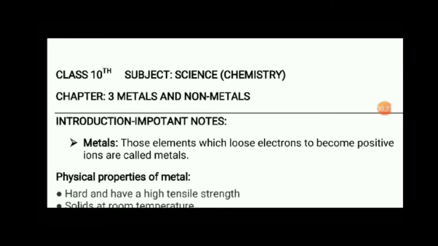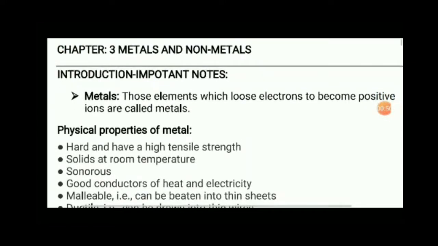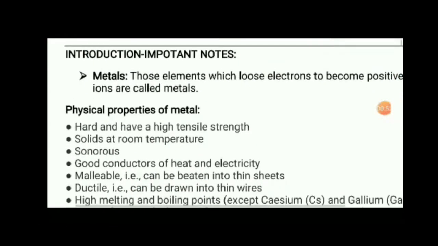It means the elements which have electrons in the outermost orbit lose their electrons, and when they lose electrons, they themselves become positive in charge. So when they lose electrons, they become positively charged and they are called metals. Physical properties of metals: they are hard and have high tensile strength, which means they are hard in texture.